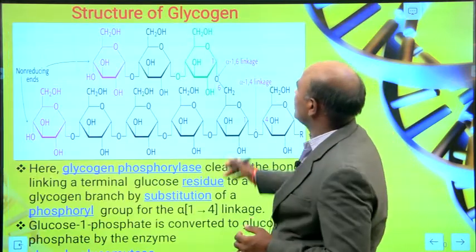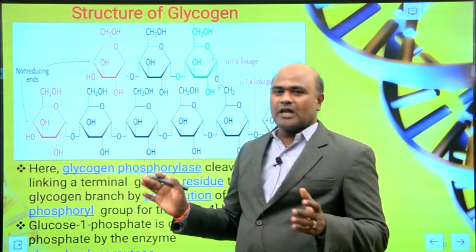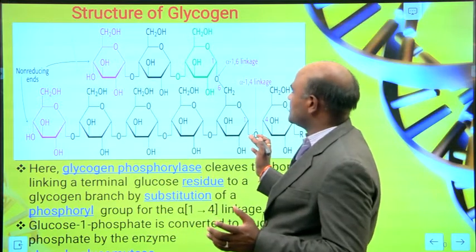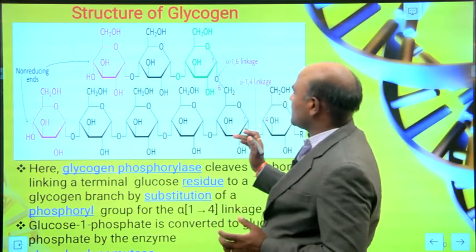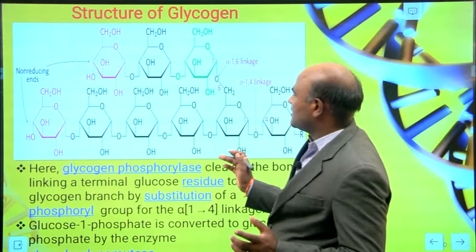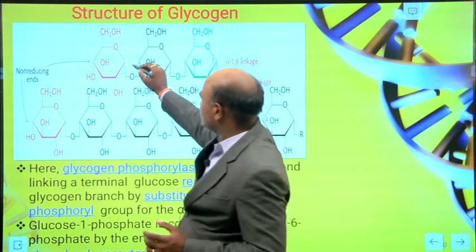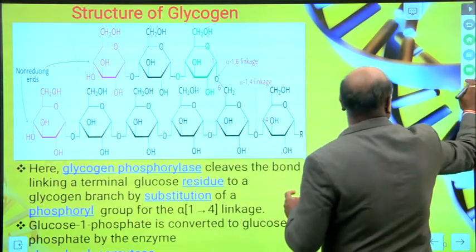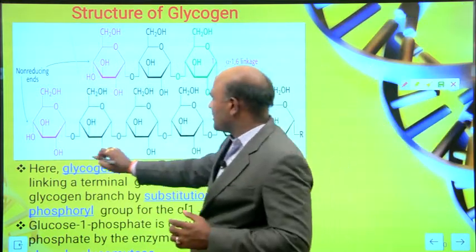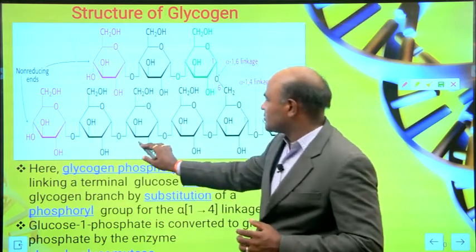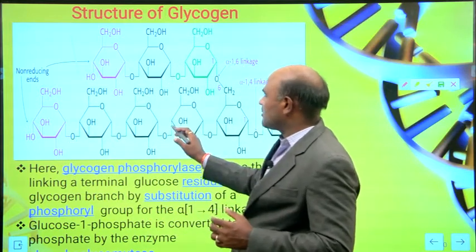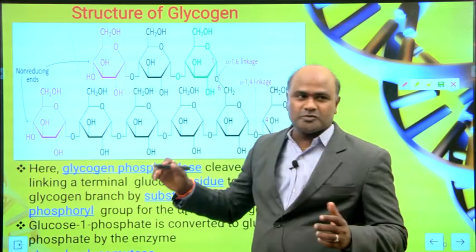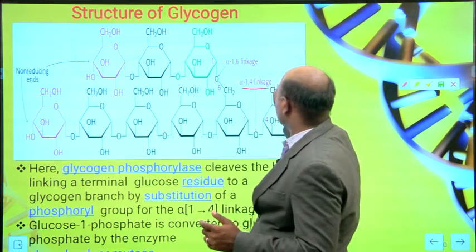And the structure of glycogen. If you see here the structure of glycogen, the major thing you need to observe is the non-reducing ends. When you see the structure, one glucose is attached to another glucose. You can see the glucose chain, one sugar molecule attached to another sugar molecule. The linkage you need to observe is the alpha 1,4 linkage.